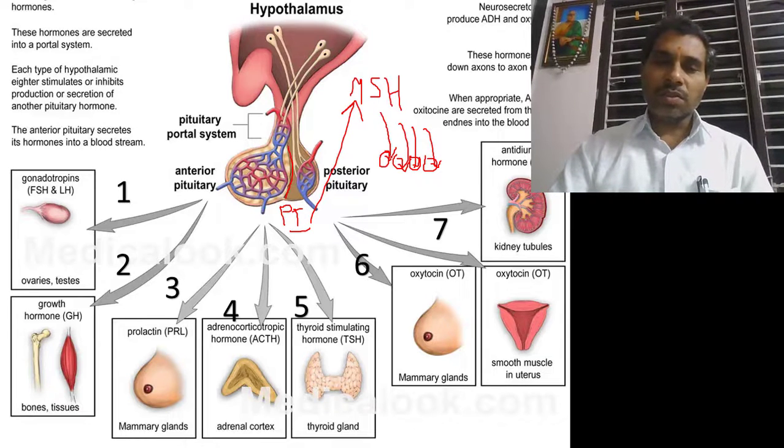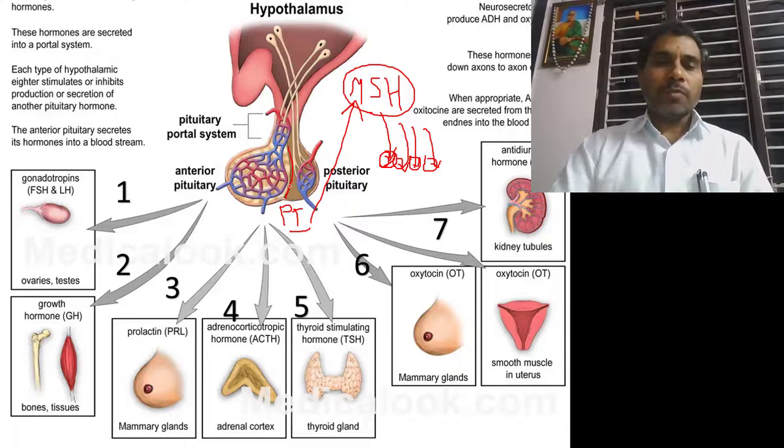The melanin is synthesized when this hormone acts on the melanocytic cells present in the skin, and it is secreted from the pars intermedia, the mid part of the pituitary gland.